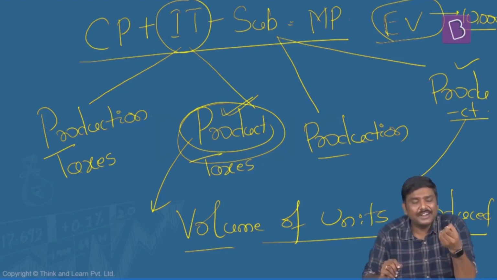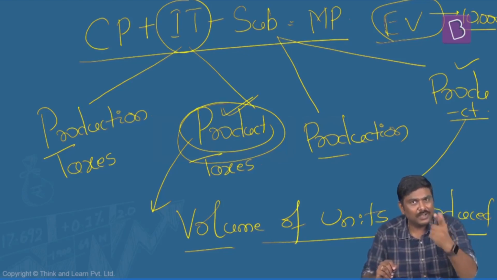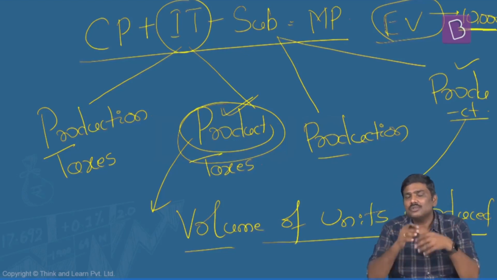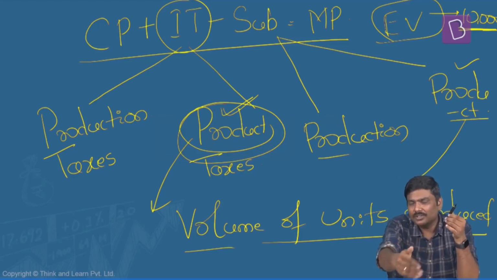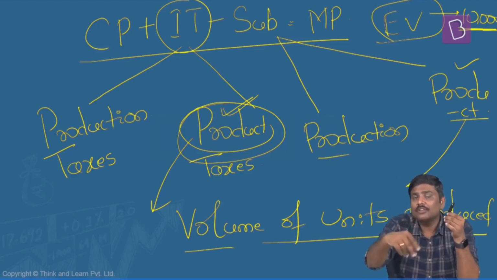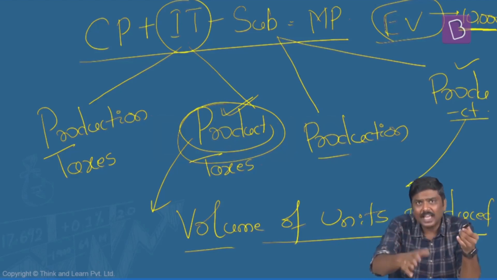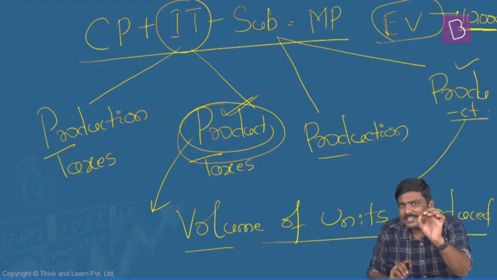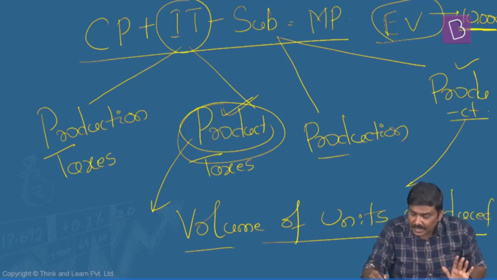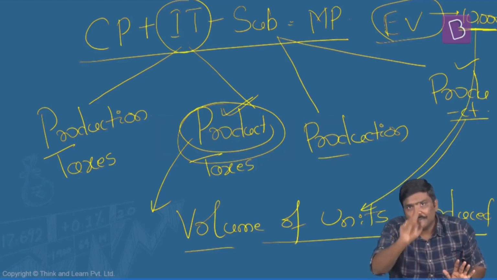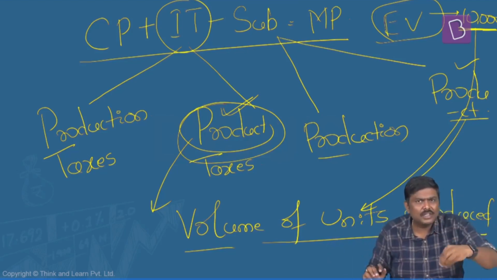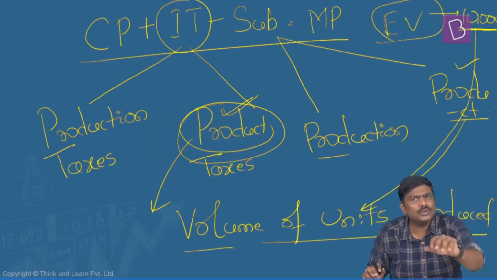Again, imagine this. I will tell you, you produce one unit of an electric scooter, I will give you 10,000 rupees as a subsidy. In essence, you produce one, 10,000 rupees I'll give you. You produce two, I will give you 20,000. You produce three, I will give you 30,000. If you produce 10, I will give you 1 lakh rupees subsidy. So in this example, can I simply say that how much subsidy you receive is connected to the number of units that you are producing. If you produce more, you will receive more subsidy. If you produce less, you will receive less subsidy. If you don't produce, you will not receive any subsidy.